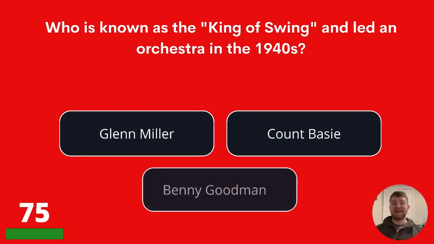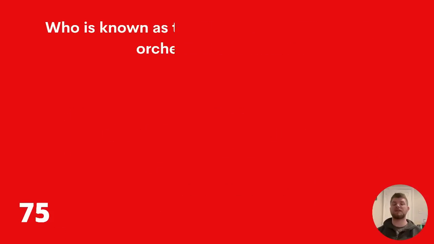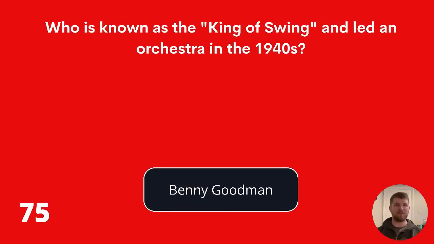Who is known as the King of Swing and led an orchestra in the 1940s? Glenn Miller, Count Basie, or Benny Goodman? The answer is Benny Goodman, and we have a quarter of this quiz left to go.